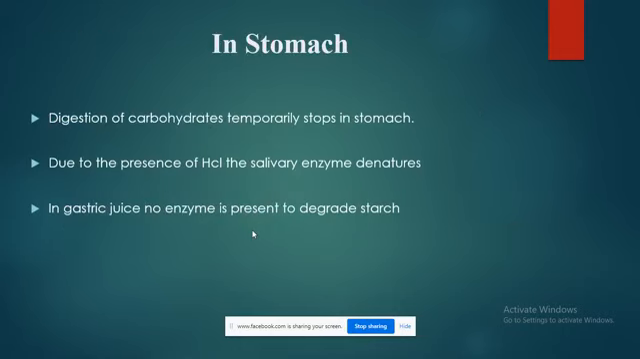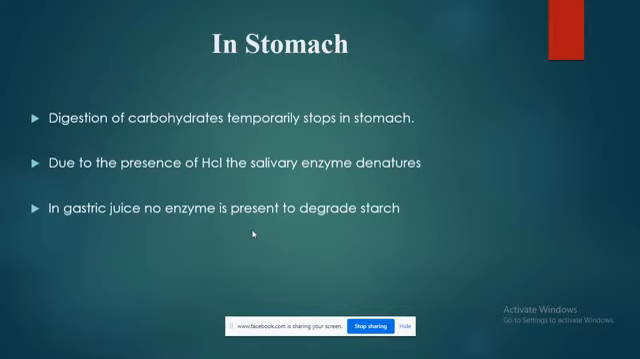Now in the stomach, the digestion of carbohydrates temporarily stops due to the presence of the HCl, which denatures the salivary enzyme. The reason is salivary amylase works best under the basic pH, and in saliva the basic pH is present. When food enters the stomach, the HCl is present. HCl, being a very strong acid, denatures the enzyme. So when the enzyme is no more functional, the process of digestion is not taking place.